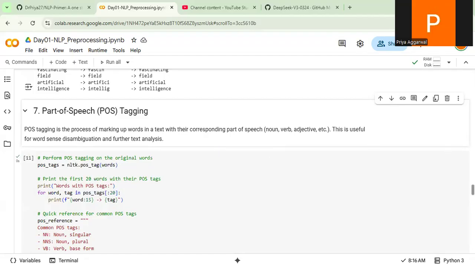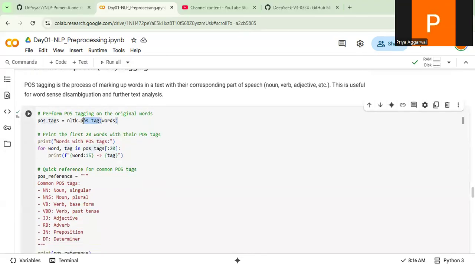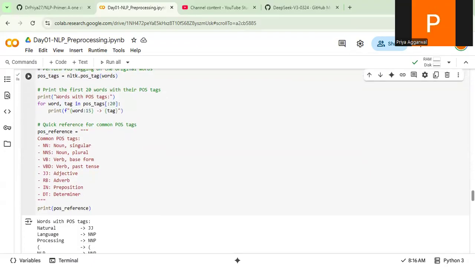In NLTK, you need to call nltk.pos_tag, and words is nothing but your tokens. You are applying the POS tagging to all the tokens altogether. Here we do not need a list comprehension to iterate over each token, because this can be done in a completely automatic manner. So this is the POS tag. Now I am just printing the first 20 elements of the POS tags. Let me show what I did in the end.